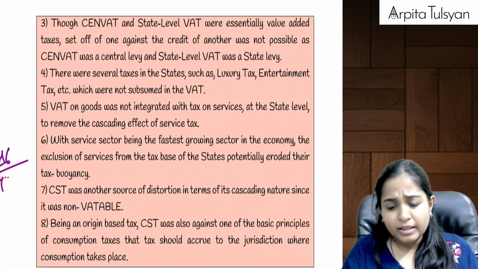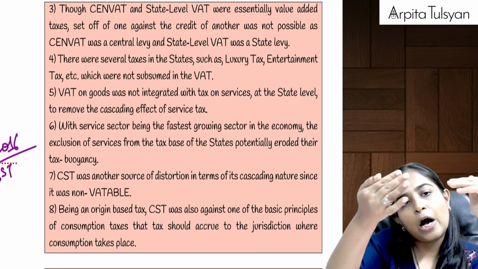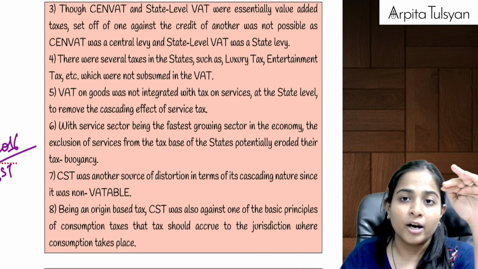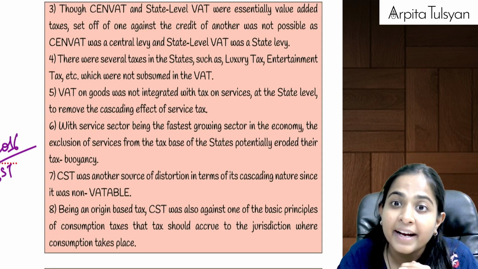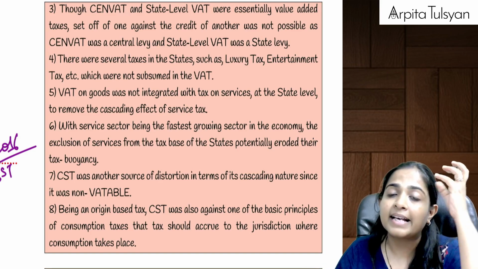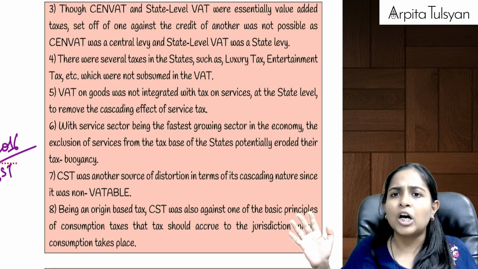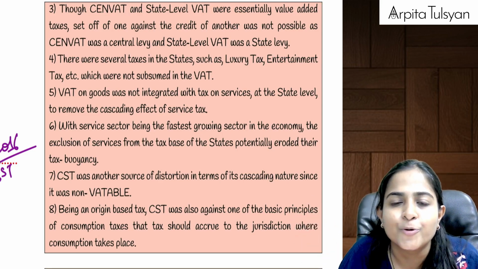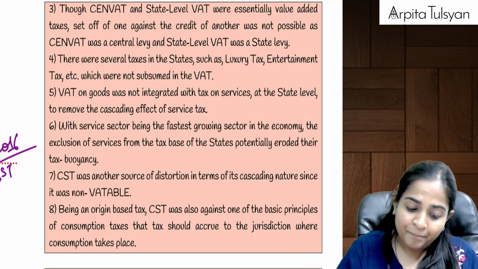Then, excise duty you have already paid on the product, and now you are also paying VAT on that product. You were not allowed any ITC, any set off. Why? VAT credit was not available. Because excise duty was going to the central government, VAT was going to the state government. Both governments wanted their own respective revenues, so they said no set off possible. Whereas we have seen in GST set off is possible.